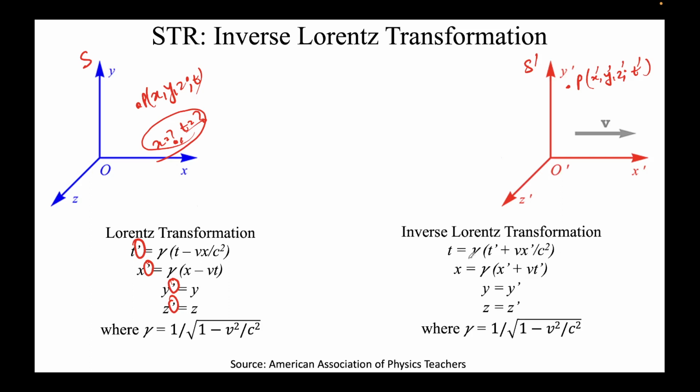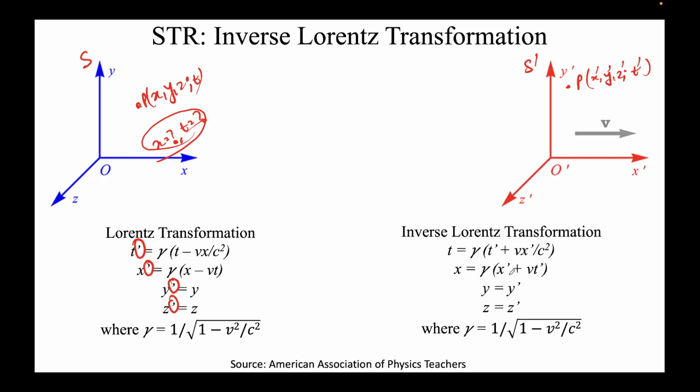Why are they called inverse? Because now we are finding non-prime entities in terms of prime entities. How do we get this? Again I repeat, for whatever you have in these first two terms, you just assume t and x to be the unknowns, t prime and x prime to be the knowns, and when we rearrange, you'll simply get these two terms.